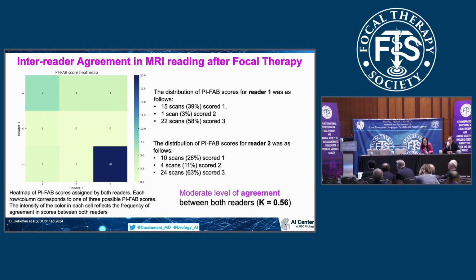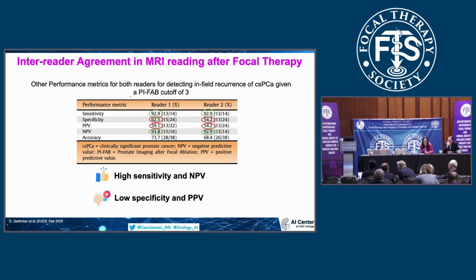When we look at the inter-rater agreement in the MRI for the PIRATE score, we can see that the distribution for one reader was 15 scans, 1 scan for 3% scored as 2, and so on. But the most important thing we have to consider is the moderate level of agreement between both readers, with a kappa of 0.56. This, of course, makes the point that this kind of system has a very high sensitivity and negative predictive value, but on the other side, a low specificity and a low positive predictive value.